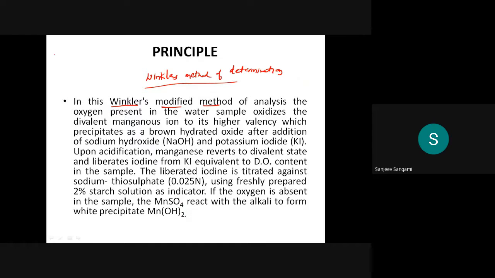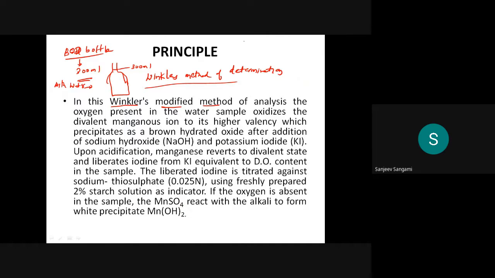Of course, I'll explain how exactly we are going to do it. We'll take the BOD bottle, which is of 300 ml capacity, and it will normally be of this shape. Then you have to fill this BOD bottle with the water in which you are measuring the DO.